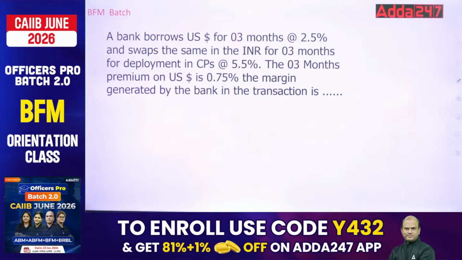The 3-month premium on US dollar is 0.75%. The margin generated by the bank in the transaction is, so now what do you think? How much margin will be generated by the bank in this case? Will the bank earn something, and if it will earn, how much will it earn, in percentage? Anyone?